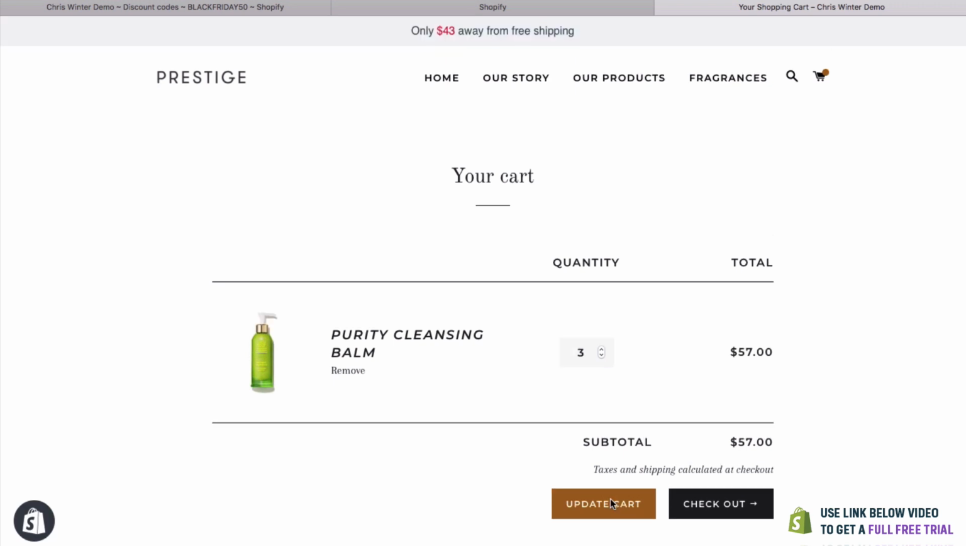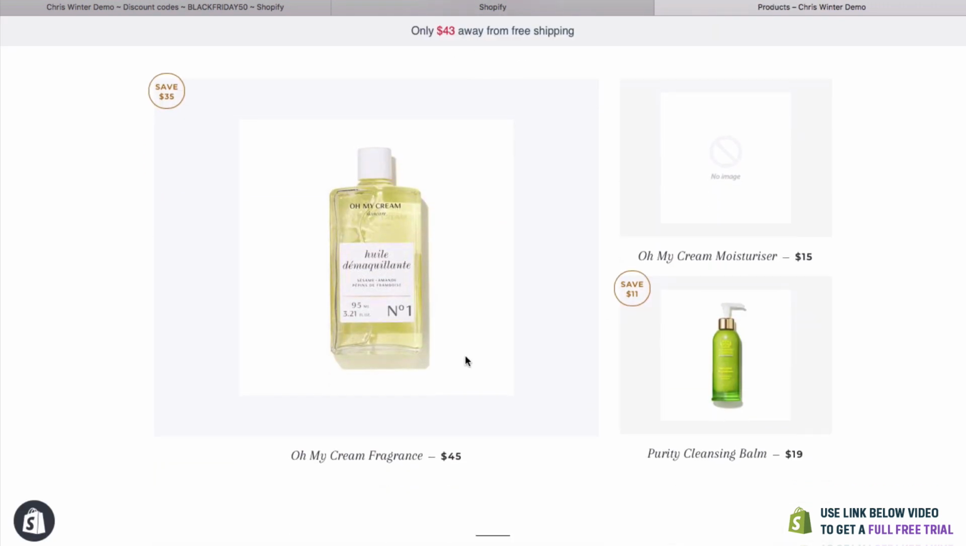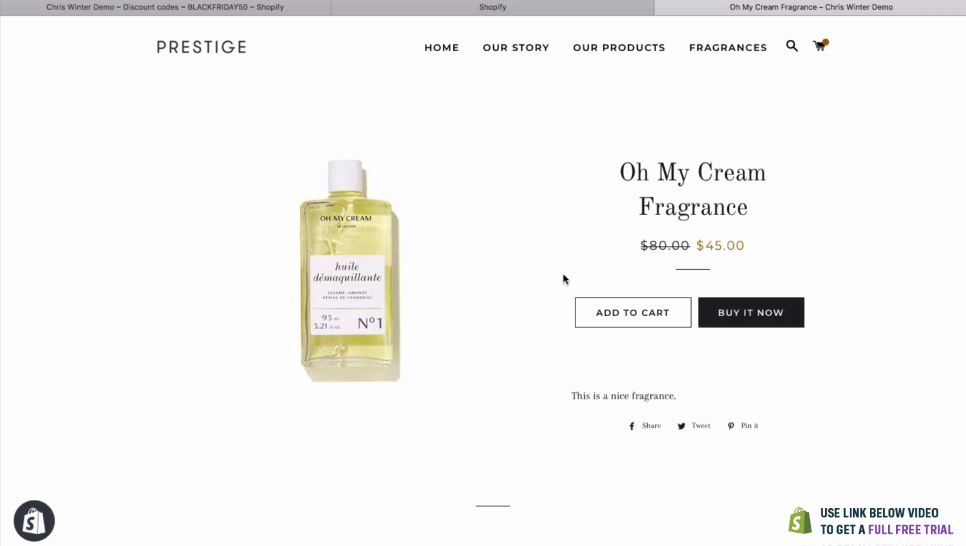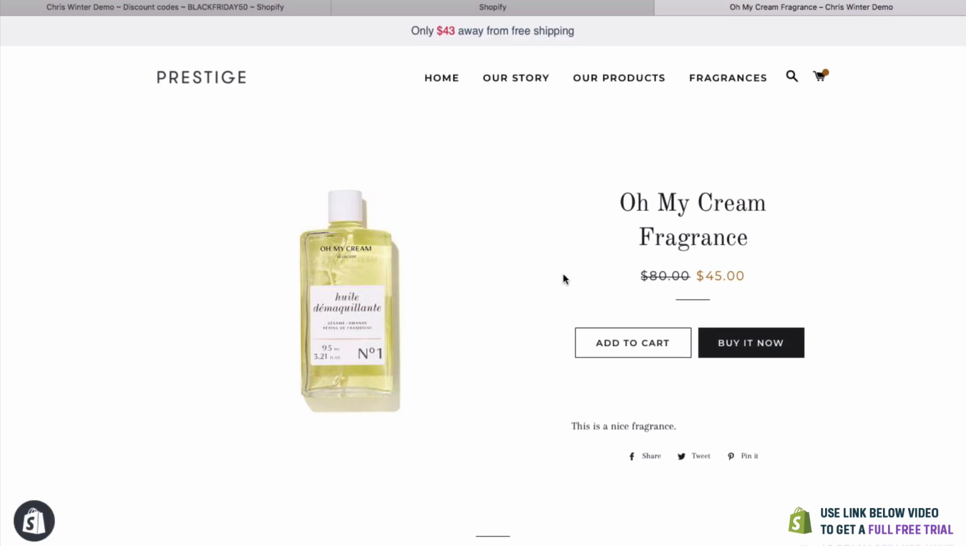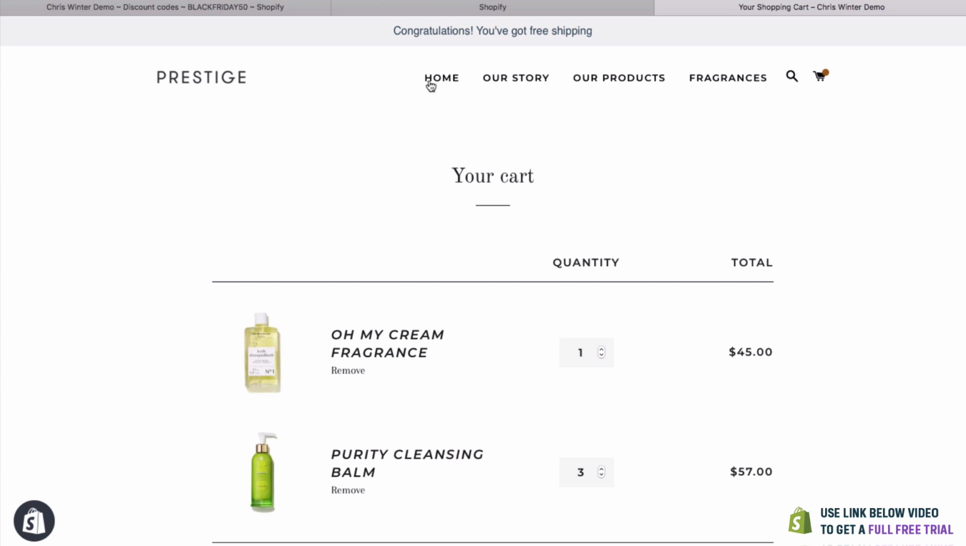And look at the bar at the top now. It's now changed to only $43 away. So I'm really excited to add some more. Let's go and get a few more things. We're going to add this one here as well. This is $45, but it's only $43 from free shipping. I'd be crazy not to add it. Let's add it. See what happens. Congratulations, I've now got free shipping. How good is that?